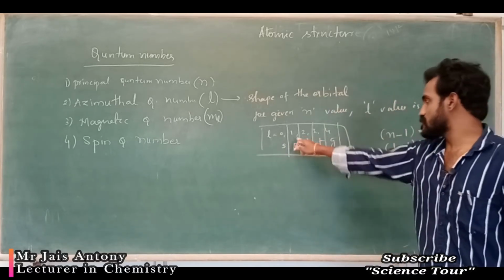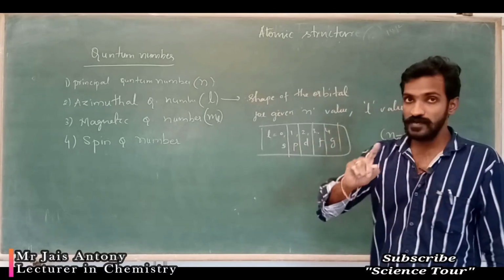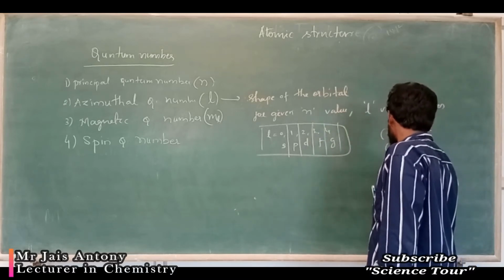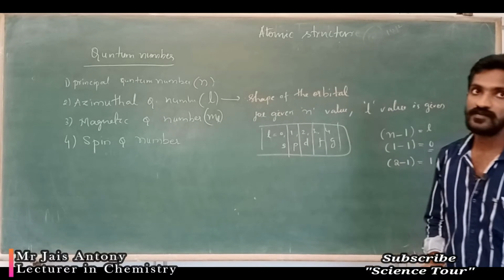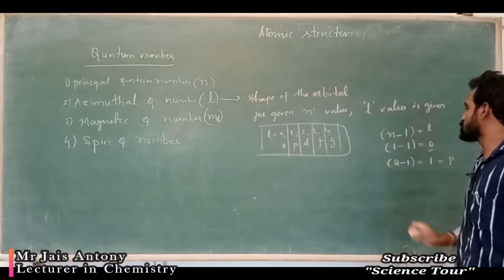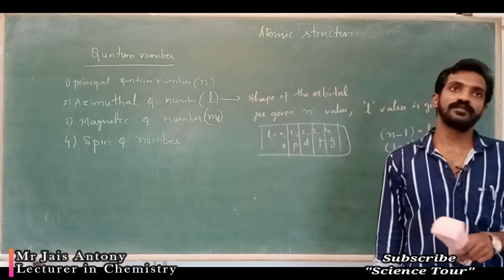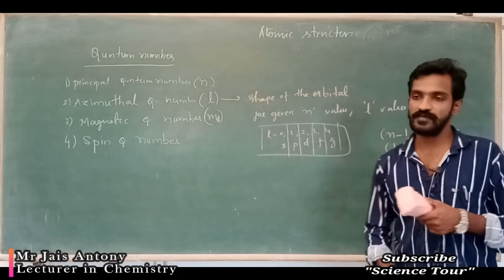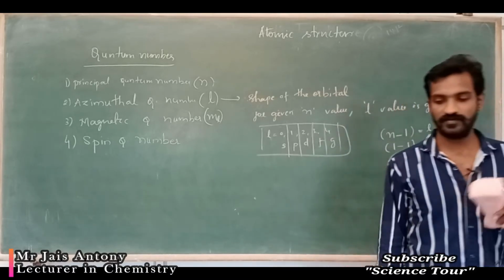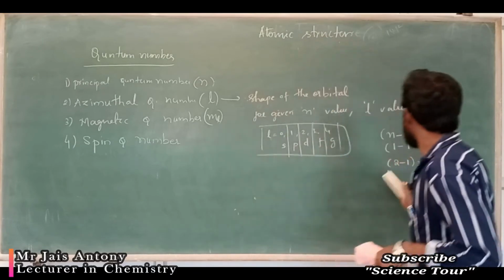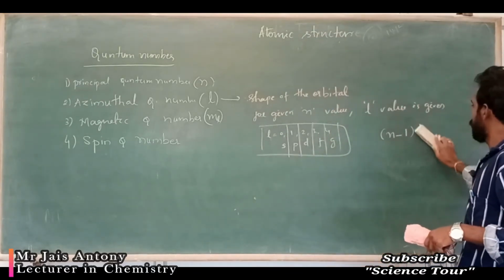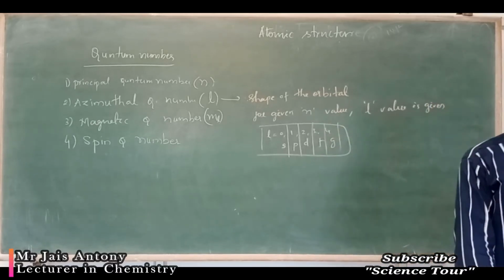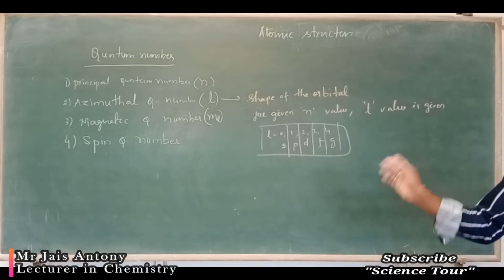Okay, if the n value is given as 2, then it is 2 minus 1, which is 1. 1 means which orbital? P orbital is present. Then 3 minus 1 is 2. 2 means which one? D orbital is present. Like that you are calculating. Okay, just remember, it starts from L is equal to 0, 1, 2, 3, 4.